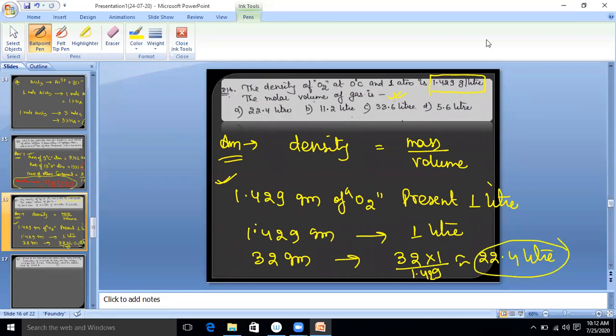Good, Anusha. Answer is here, 22.4 liter, because 1.429 gram O2 is present in 1 liter. So 32 gram, because they are asking molar volume, and molar volume means 1 mole. You can also solve like this: find out the number of moles and convert it. Clear? Srihari, Rajneesh, all clear? Ajit?